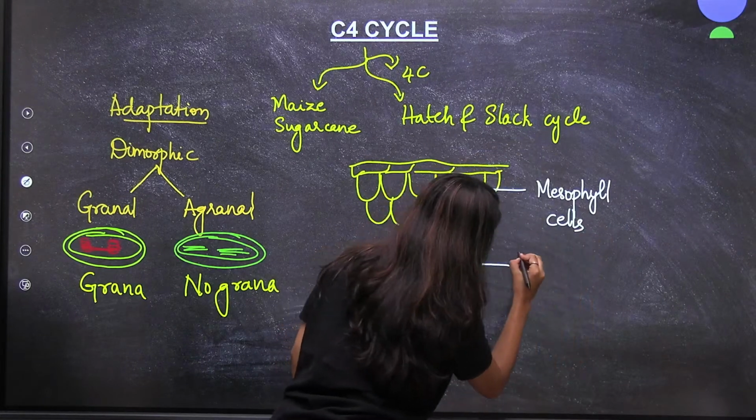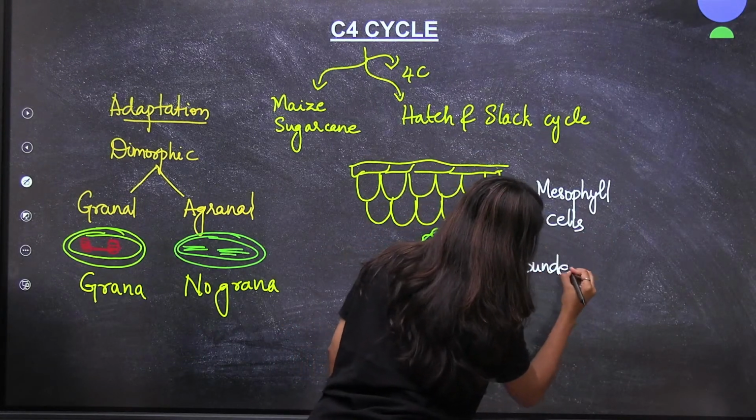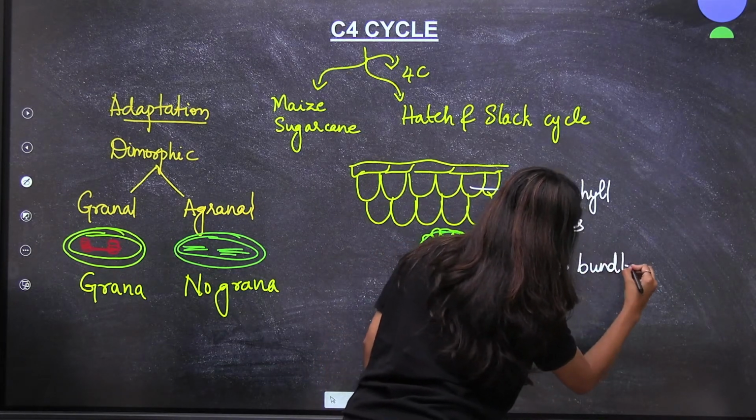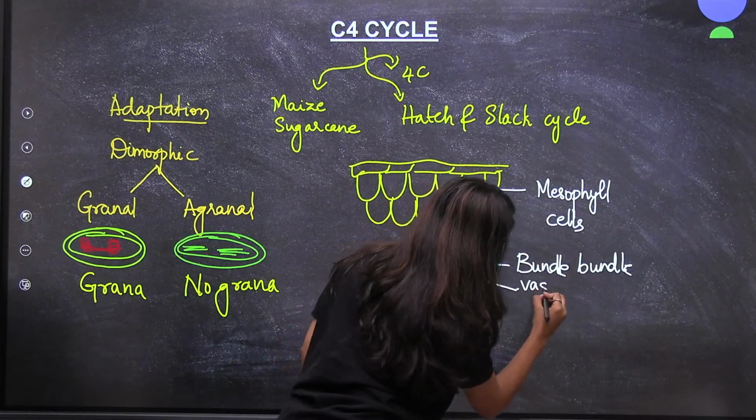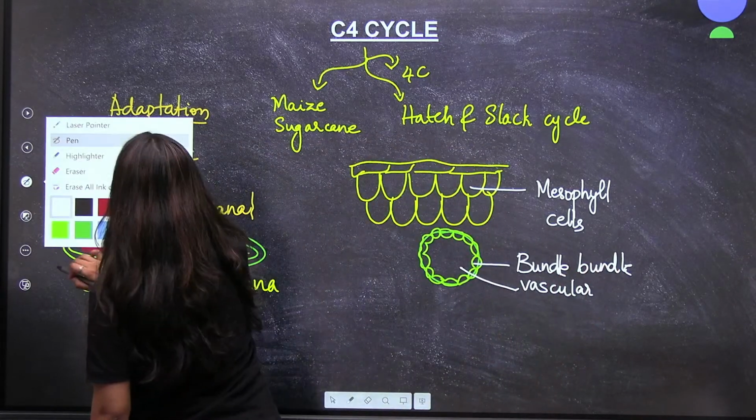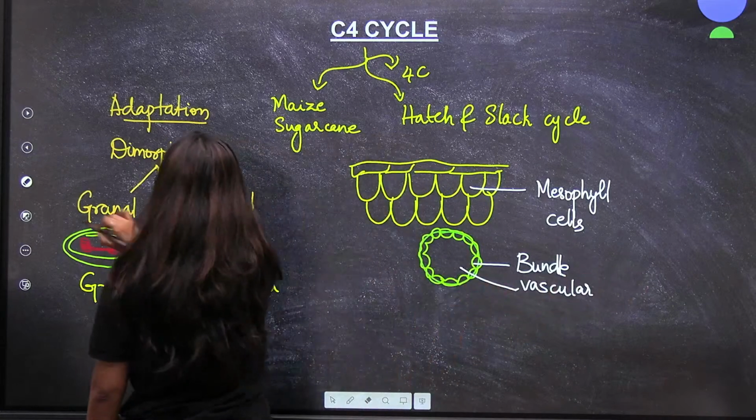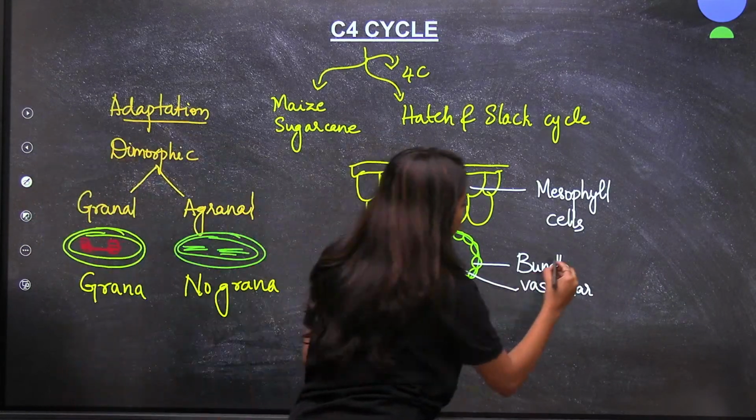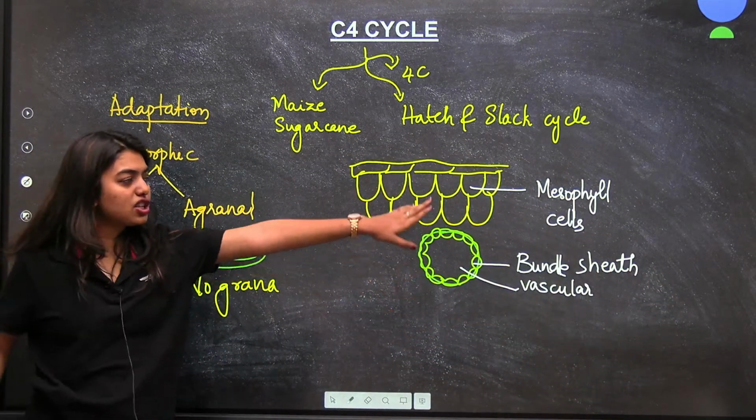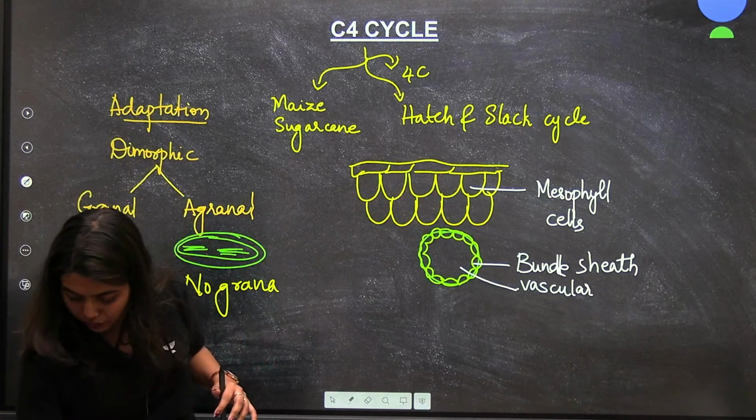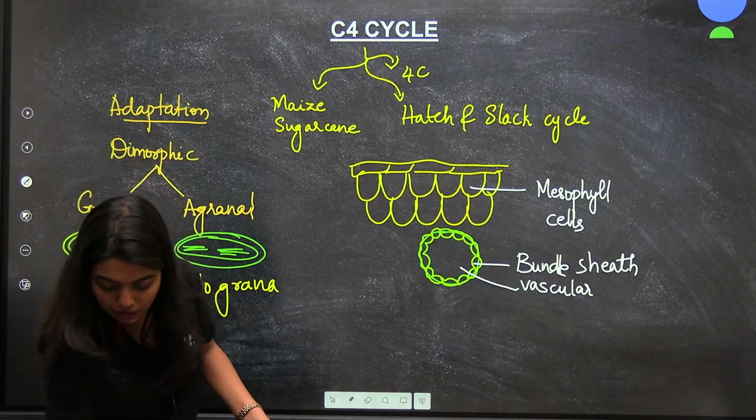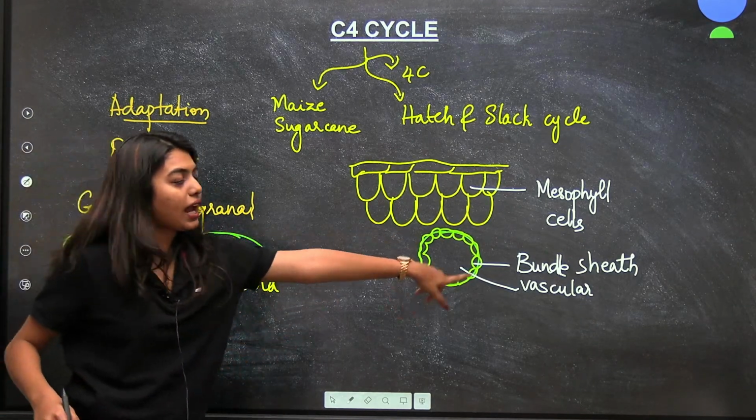Okay, this is the vascular bundle or your bundle sheath. The C4 cycle basically happens in the bundle sheath and the mesophyll cells. Is it visible to all of you? Yes, got it. Okay, students, so bundle sheath and your mesophyll cells.